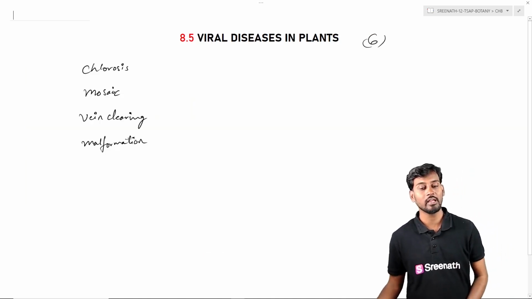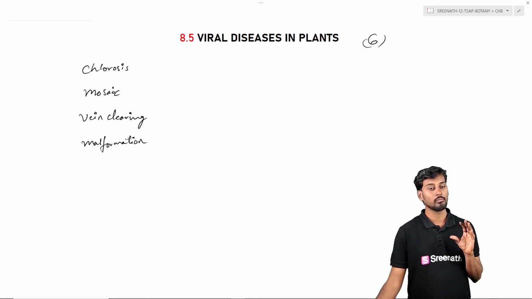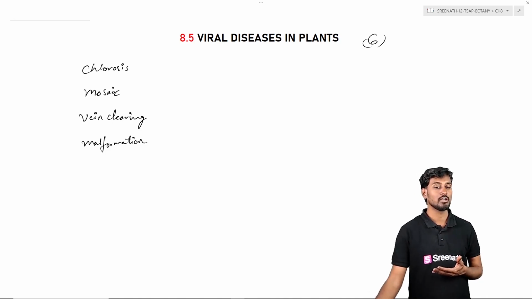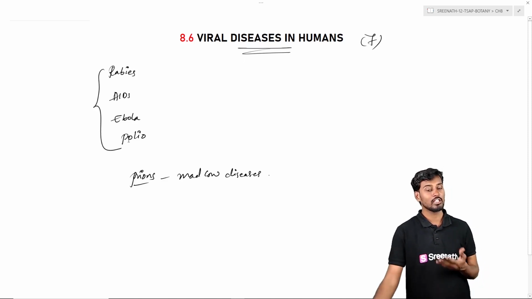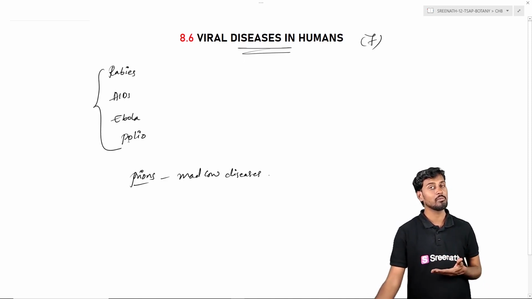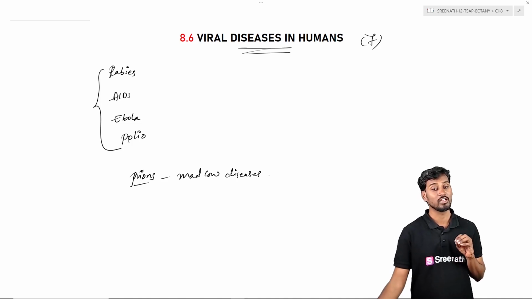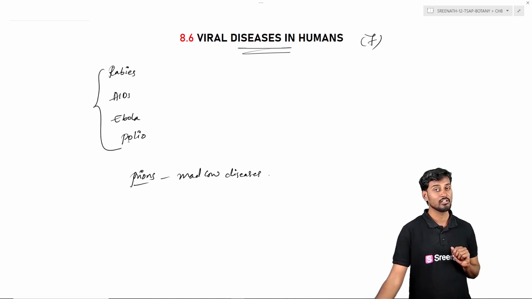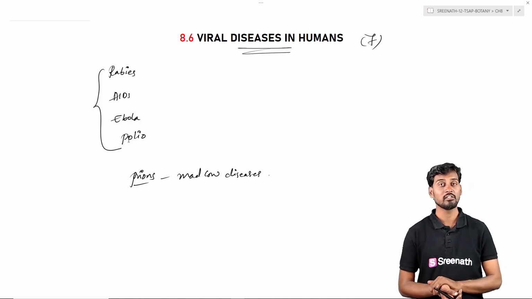And coming to viral diseases in plants, there are different kinds like chlorosis, mosaic, vein clearing, and also malformation. And in humans, we can see rabies, AIDS, Ebola, polio virus, and also other diseases. Apart from that, infectious protein particles like prions, or the mad cow disease, are observed in human beings. So this is about the 8th chapter, that is viruses, in second year botany.